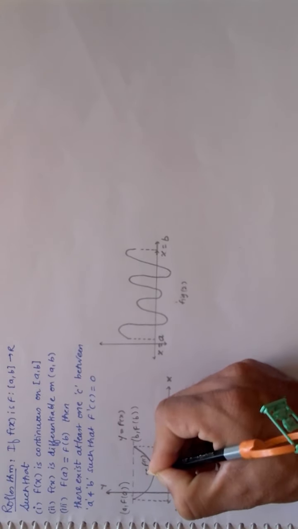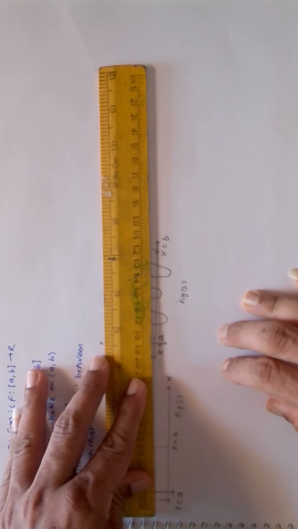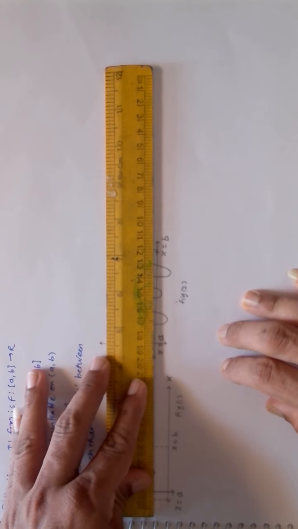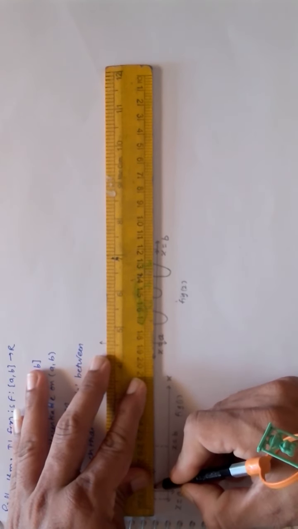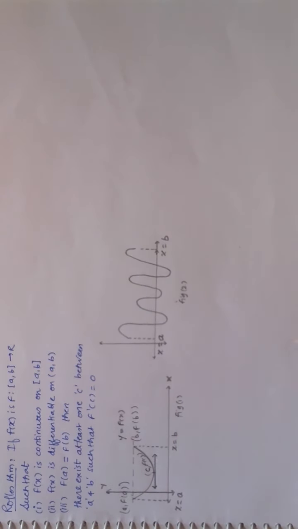So here at this particular point the derivative will be 0. If the derivative is 0, that means slope of tangent at that point must be 0, and if the slope of tangent is 0, then obviously inclination will be 0, because tan theta will be 0, and if the inclination is 0, it indicates that it will be either x-axis or parallel to x-axis.